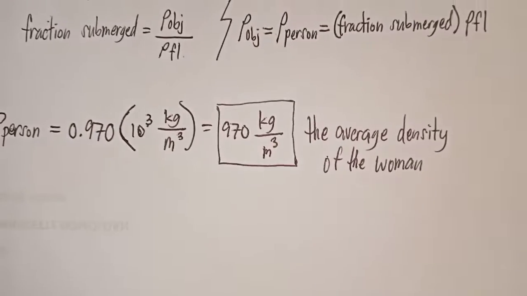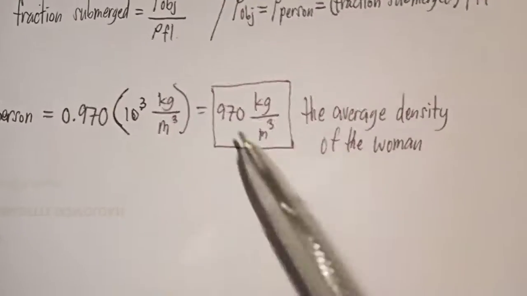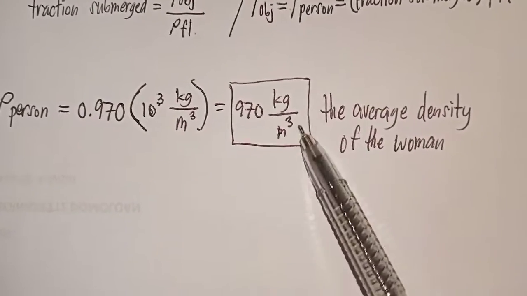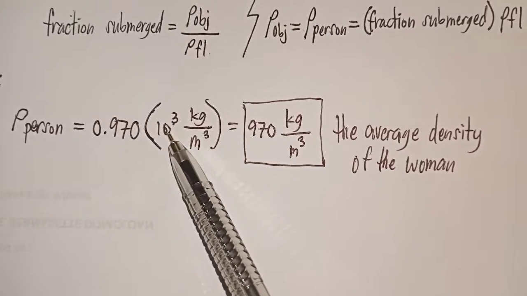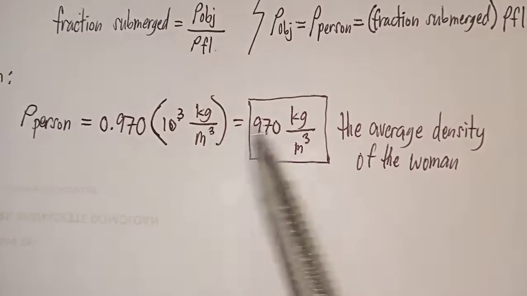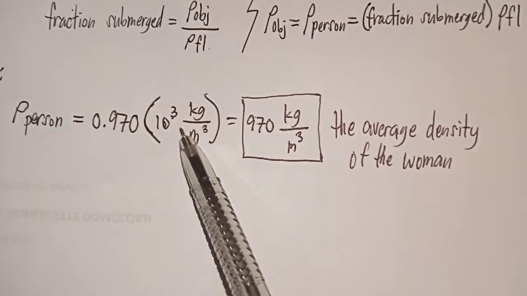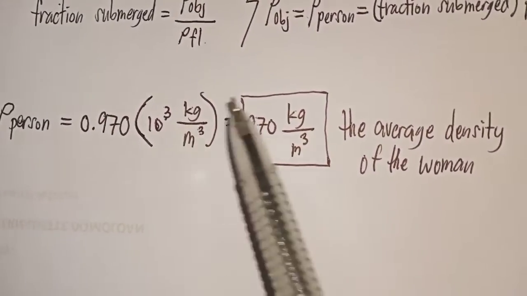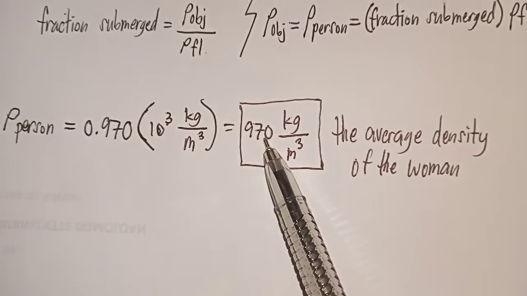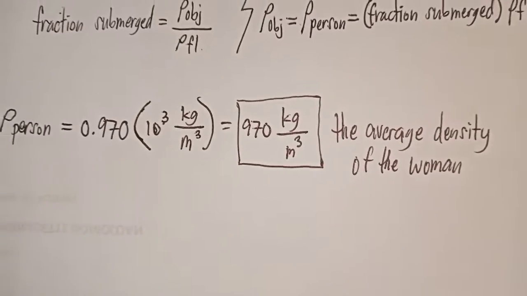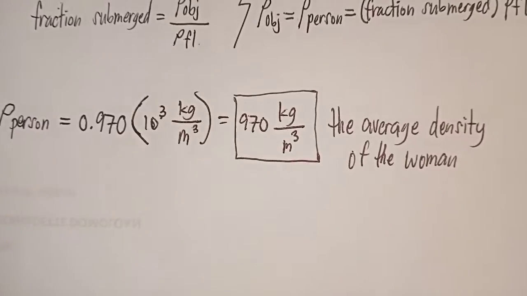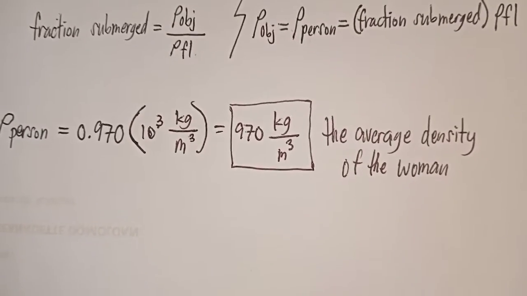So we observe that the woman's density kanisya is less than the fluid density, no? Mas gamay siya kaysa fluid density, dako ang fluid density kumpara ni sa density of the woman. So dako ang ato ang expectation nga maglutaw jud ang bae sa fresh water.